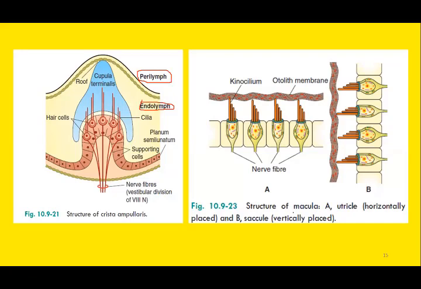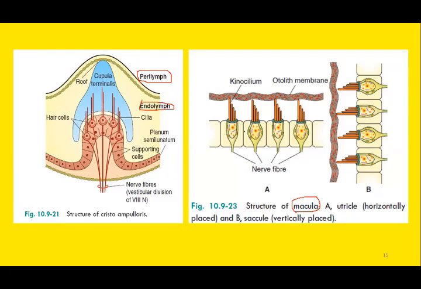The receptor organ for the utricle and saccule is macula. So separate macula for utricle and separate macula for saccule. You can see this is utricle, which is horizontally placed.